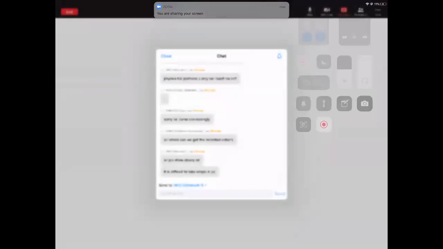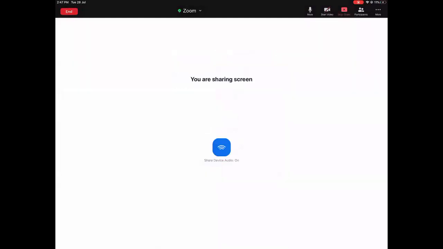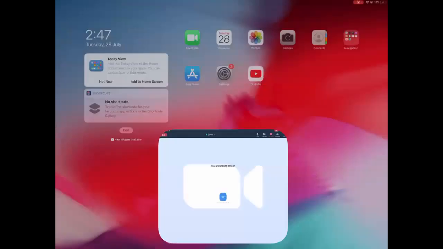Please go slowly. Why are you taking a snap? Why can't you write when it is being done? Yeah, now the screen is there. To get the recorded video, you have to call.